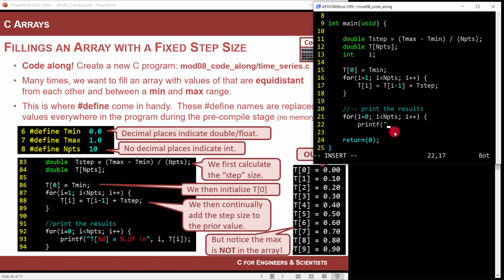I'm going to say t at, and I'll make the index a variable. So I'll use a format specifier of a decimal, and that'll print like t at 0, 1, 2, 3, 4, 5. And then I'll say equal to, and I'm going to print time. I'm going to print what's in the time array. That's going to be a float or a double, so I'll do 0.2 long float, and then I'll say return. Okay. And then in this variable, I'm going to put I, and in this variable, I'm going to put t at I, and that is it.